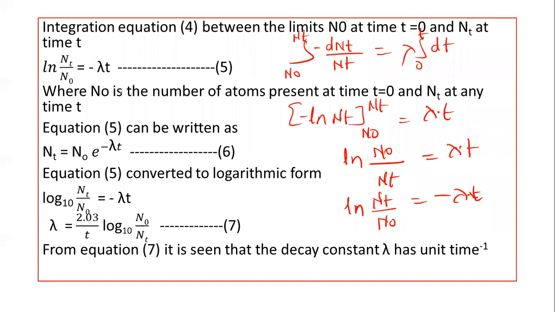This is equation 5, where N0 is the number of atoms present at time t equal to 0, and Nt is the number at any time t. Removing the logarithm here, we can write the exponential factor.